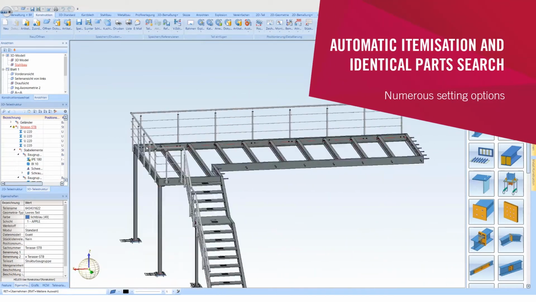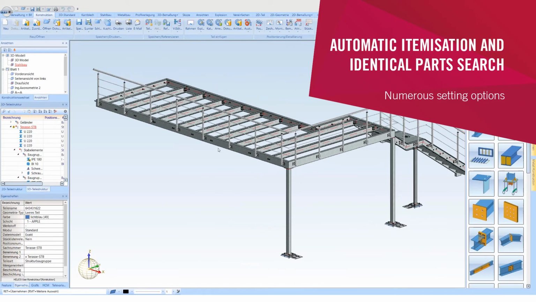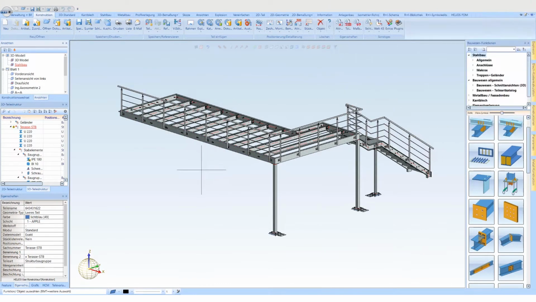Step 1. All parts are automatically itemized. The configuration for the itemization and identical part search is customizable.